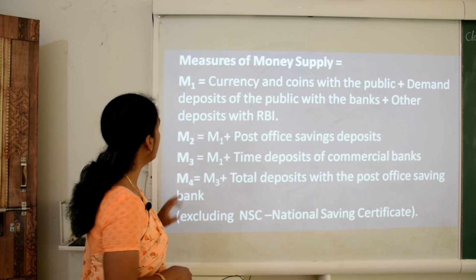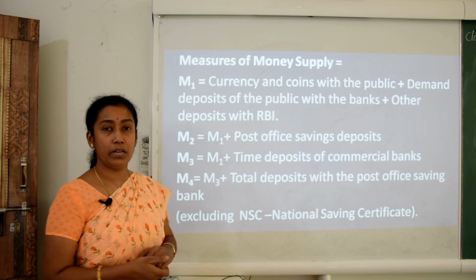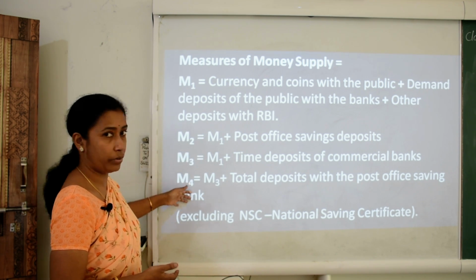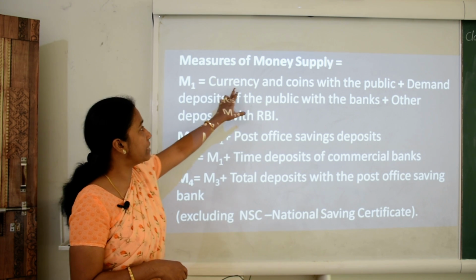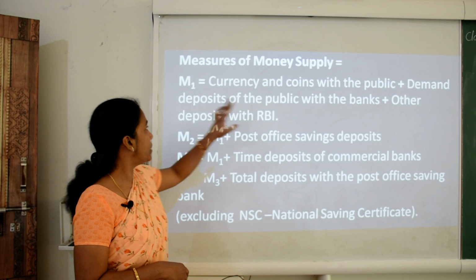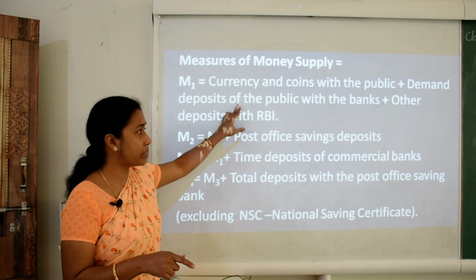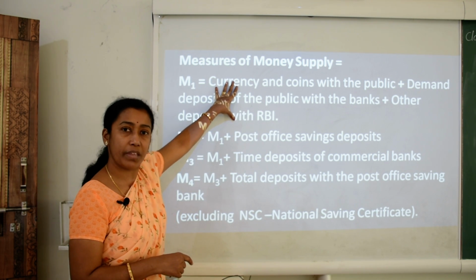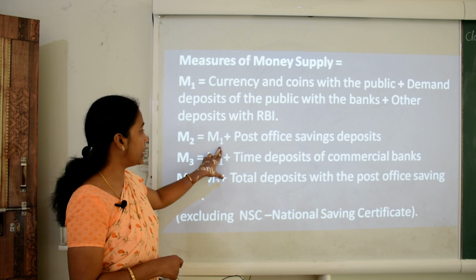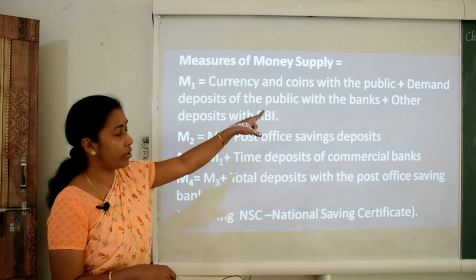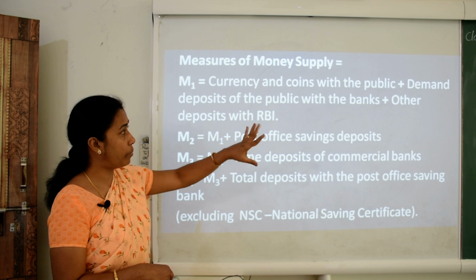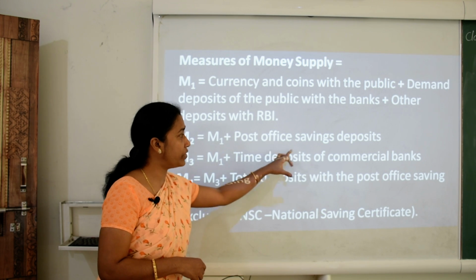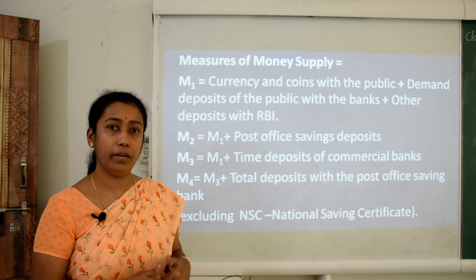Now there are various measures of money supply which were initiated by RBI in 1977. These are M1, M2, M3 and M4. Now we will proceed to what is M1. This is currency and coins with the public plus demand deposits of the public with the banks plus other deposits with RBI. So these are the contents of M1. Now M2 again has M1, that is currency and coins with the public, demand deposits with the banks and other deposits with RBI. In addition to that, it has post office saving deposits also.